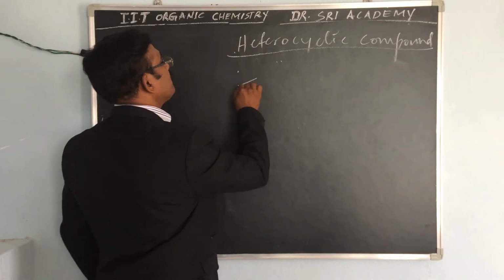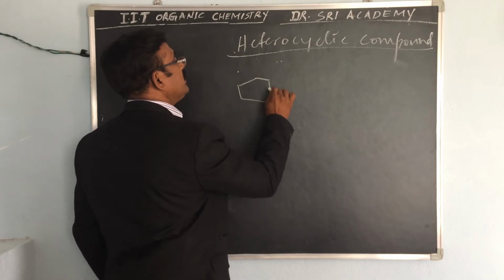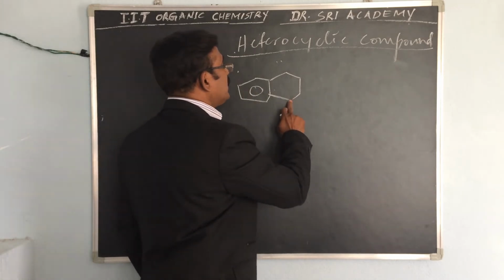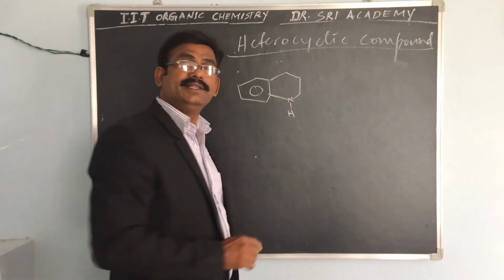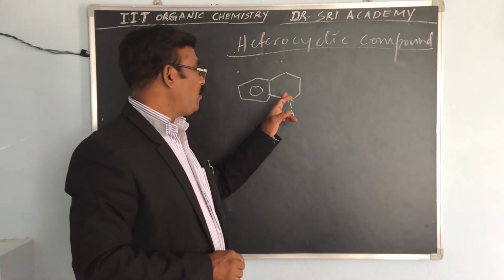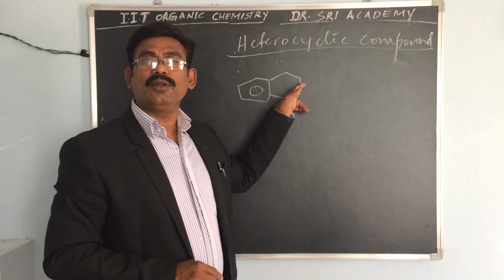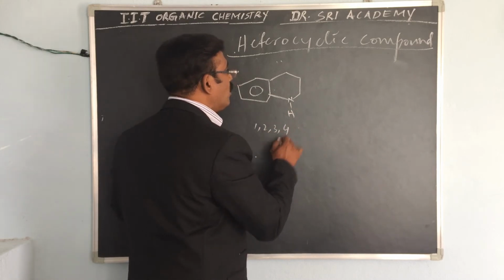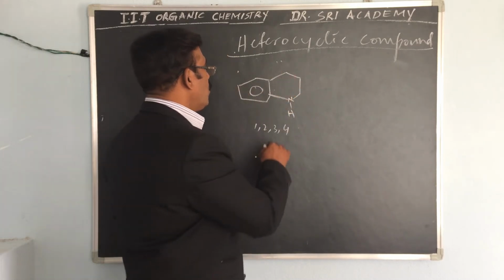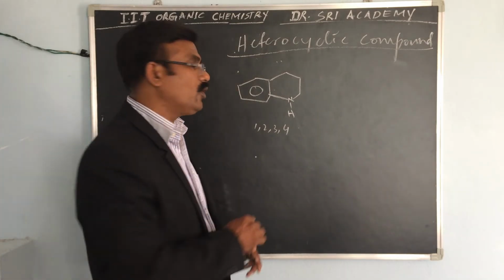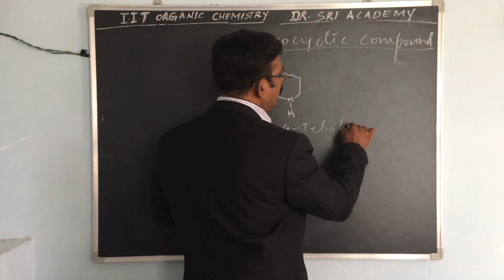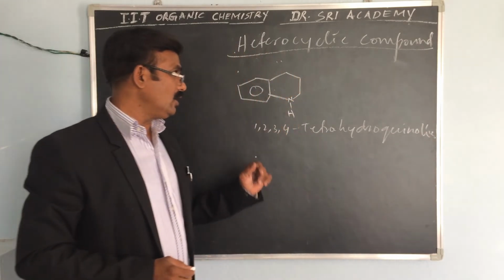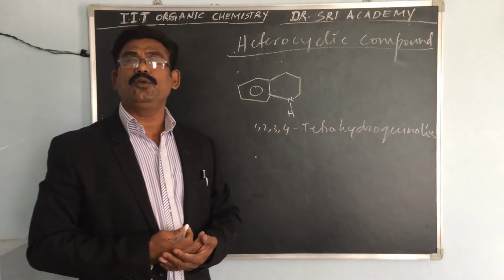If a benzene ring contains 1 cyclic group, and this one contains 1 hydrogen, what is this name? This is 1, 2, 3, 4-tetrahydroquinoline.